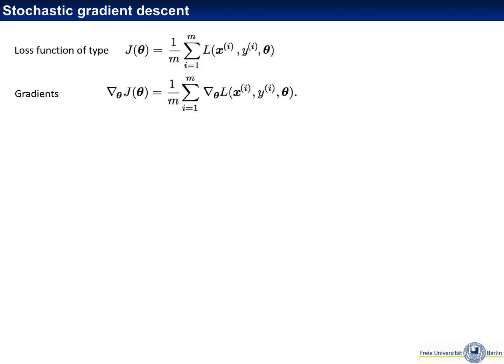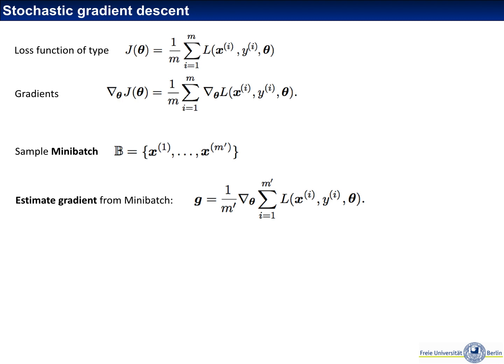Now in stochastic gradient descent, we say, all right, this looks basically like an expectation value. So you have seen above that I have equipped these sums with a 1 over m. That has two reasons. One reason is that we don't get very large numbers if we have large training data sets, but we basically have always the same order of magnitude in the loss values, independent of how large our training data set is. But the other reason is that you really see this is basically an expectation value. And every sample of our expectation value is a single data point.